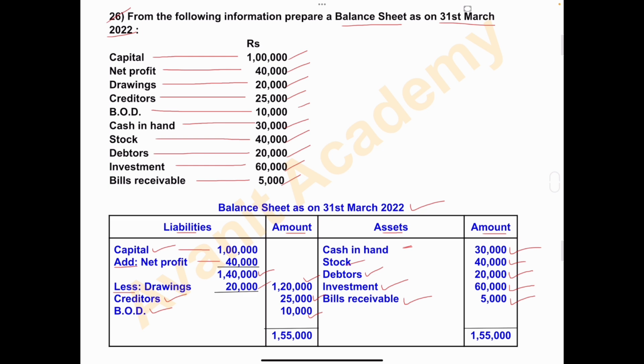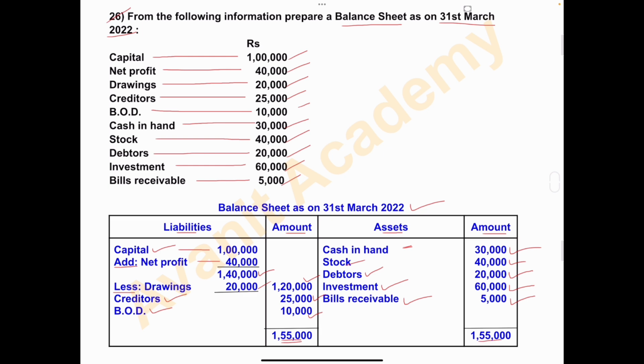So add liabilities first. That is 1,20,000 plus 25,000 plus 10,000. Total is 1,55,000. Add assets. 30,000 plus 40,000 plus 20,000 plus 60,000 and plus 5,000.